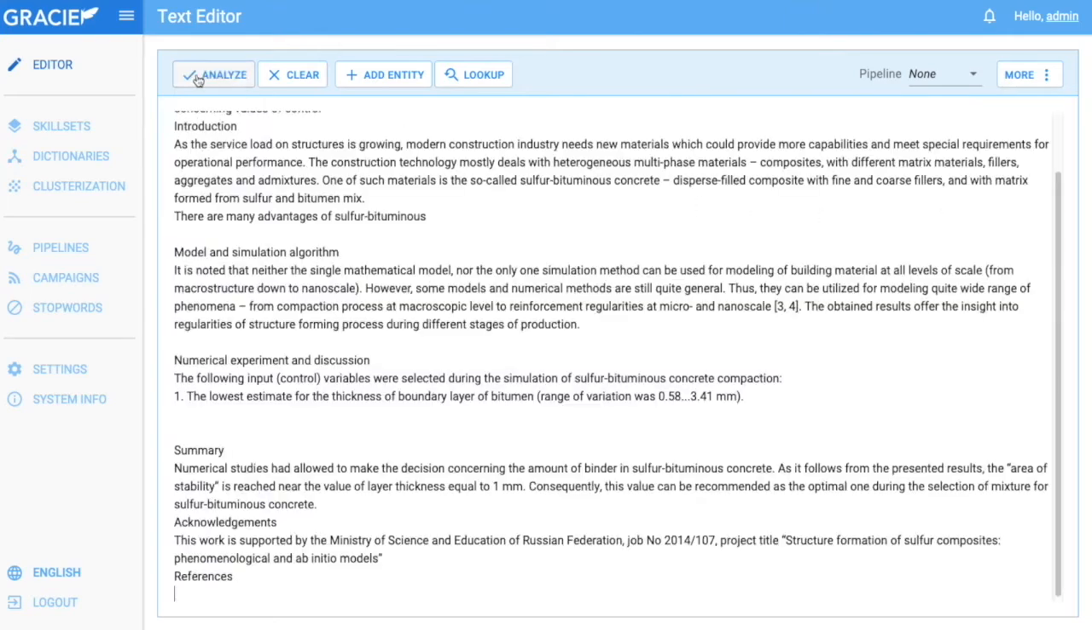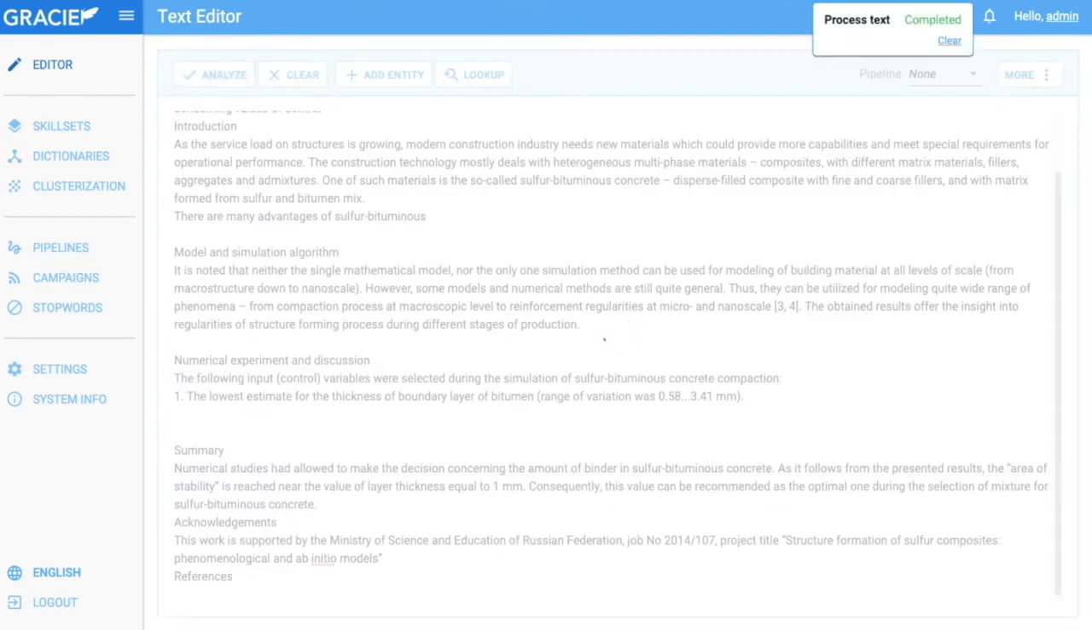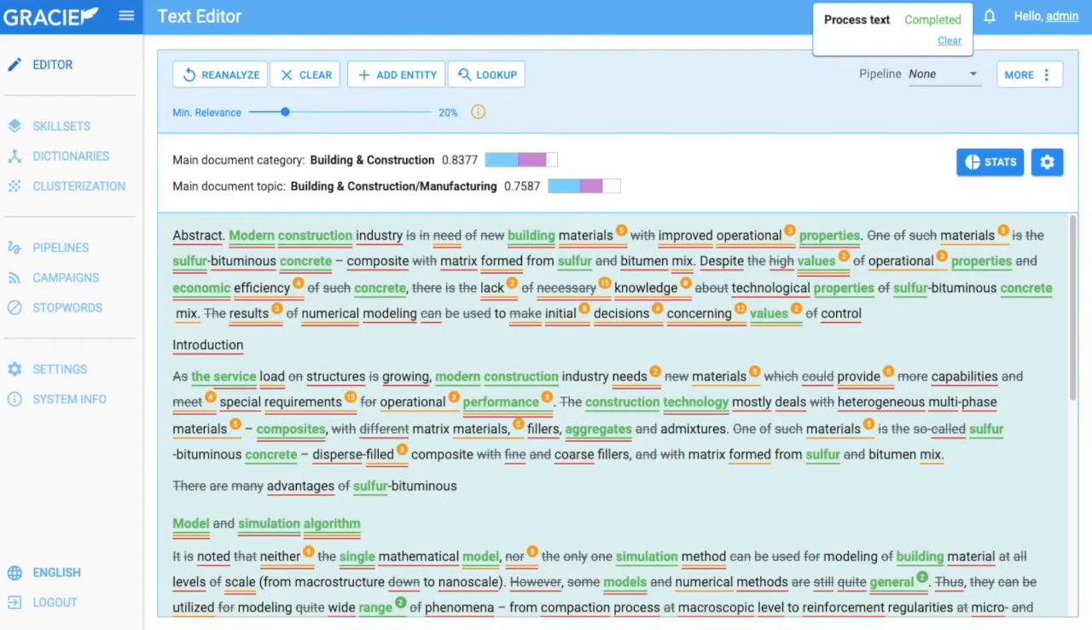If we paste it in our editor and process, we can see the results. What we get back is everything of value Gracie has found in this document. We can see here that Gracie has classified this text as being about building and construction as a main category, with a main topic or subcategory of manufacturing. This classification is from our out-of-the-box ontology, which contains over 30 dictionary models, 200 topic models, 7,000 lexemes, and 150 document types. This is great so far. I haven't built any custom models, and we already have some good information.